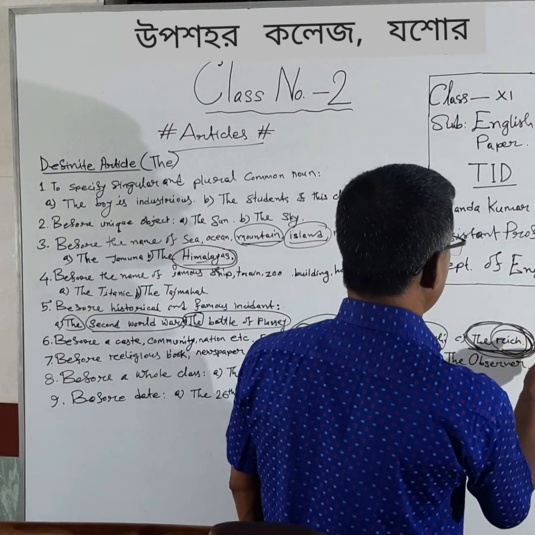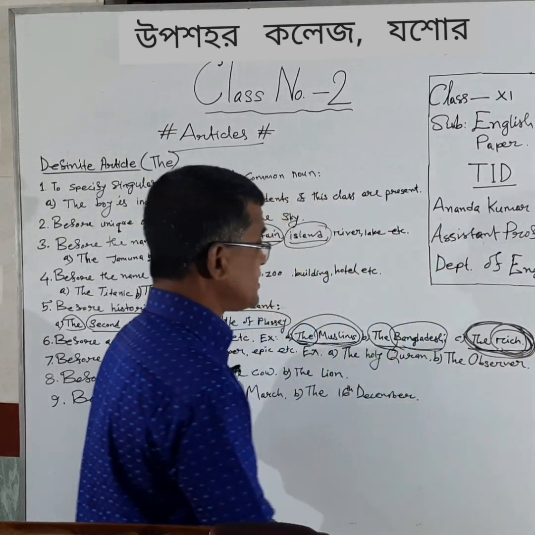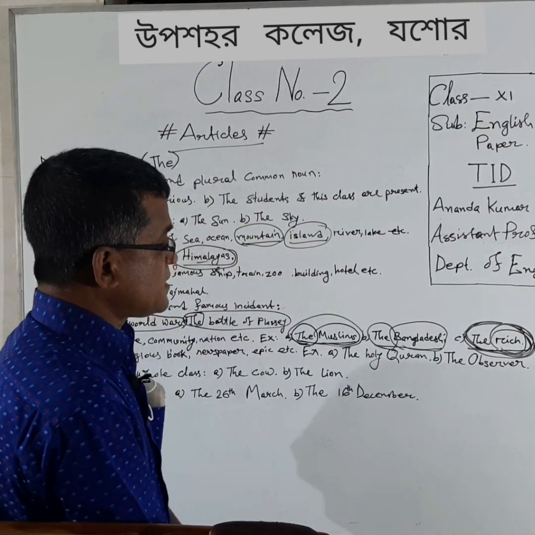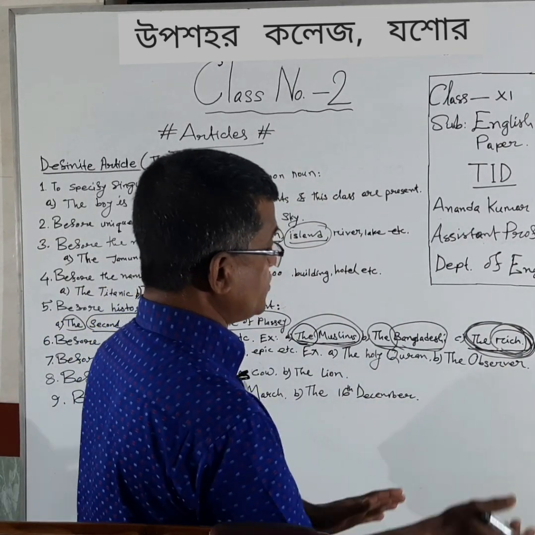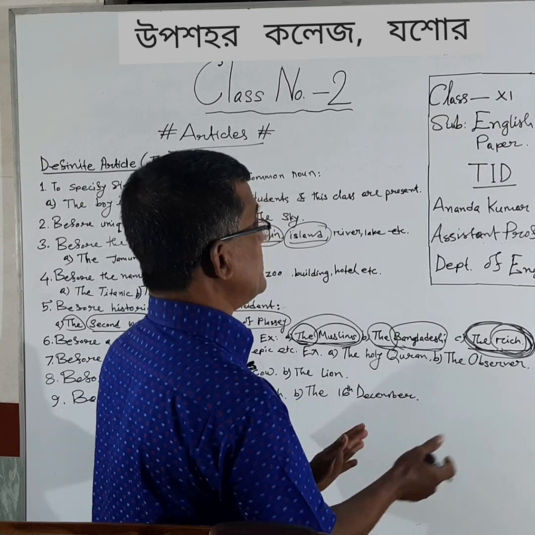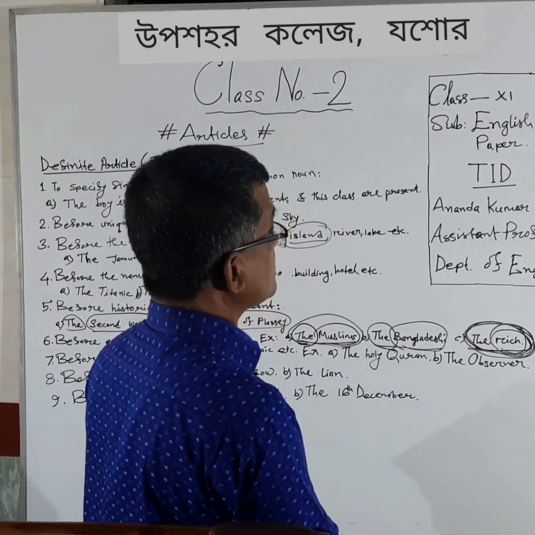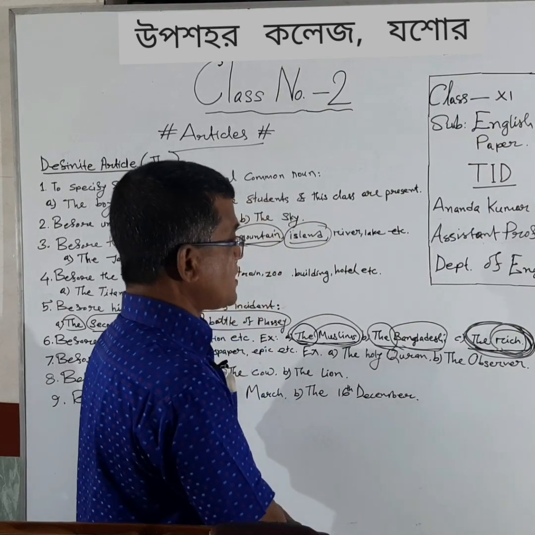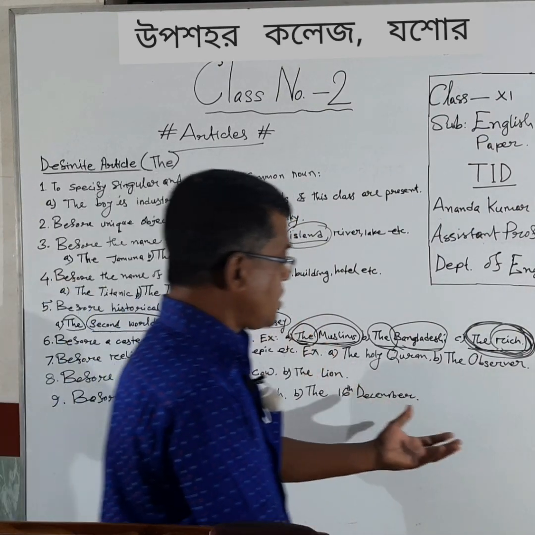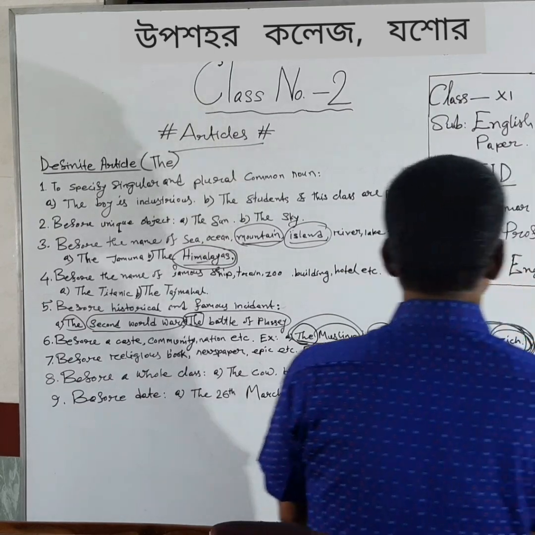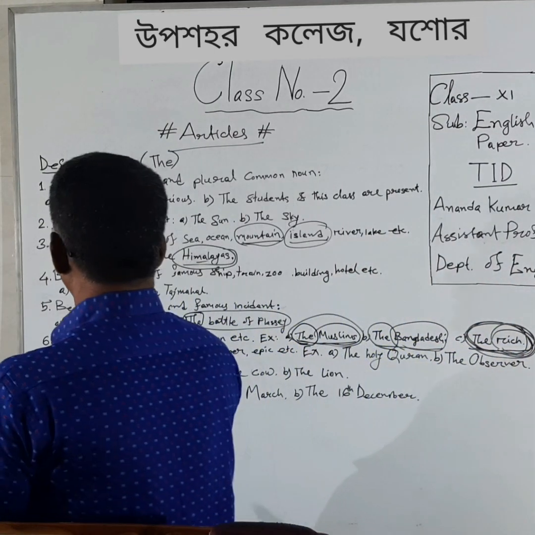Similarly, we can say the poor, the educated, the uneducated, the weak. All these are adjectives, but when we use "the" before them, they will indicate the whole race, or the whole poor, or the whole educated, or the whole weak.